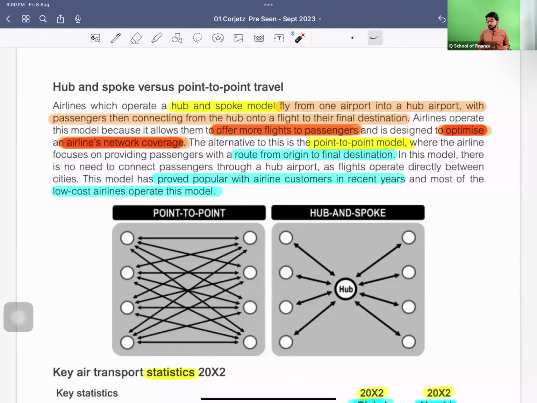Is it clear now? See, this is what I was talking about, that once the point comes, I will explain it. Are we clear with the point to point and the hub and spoke business model?